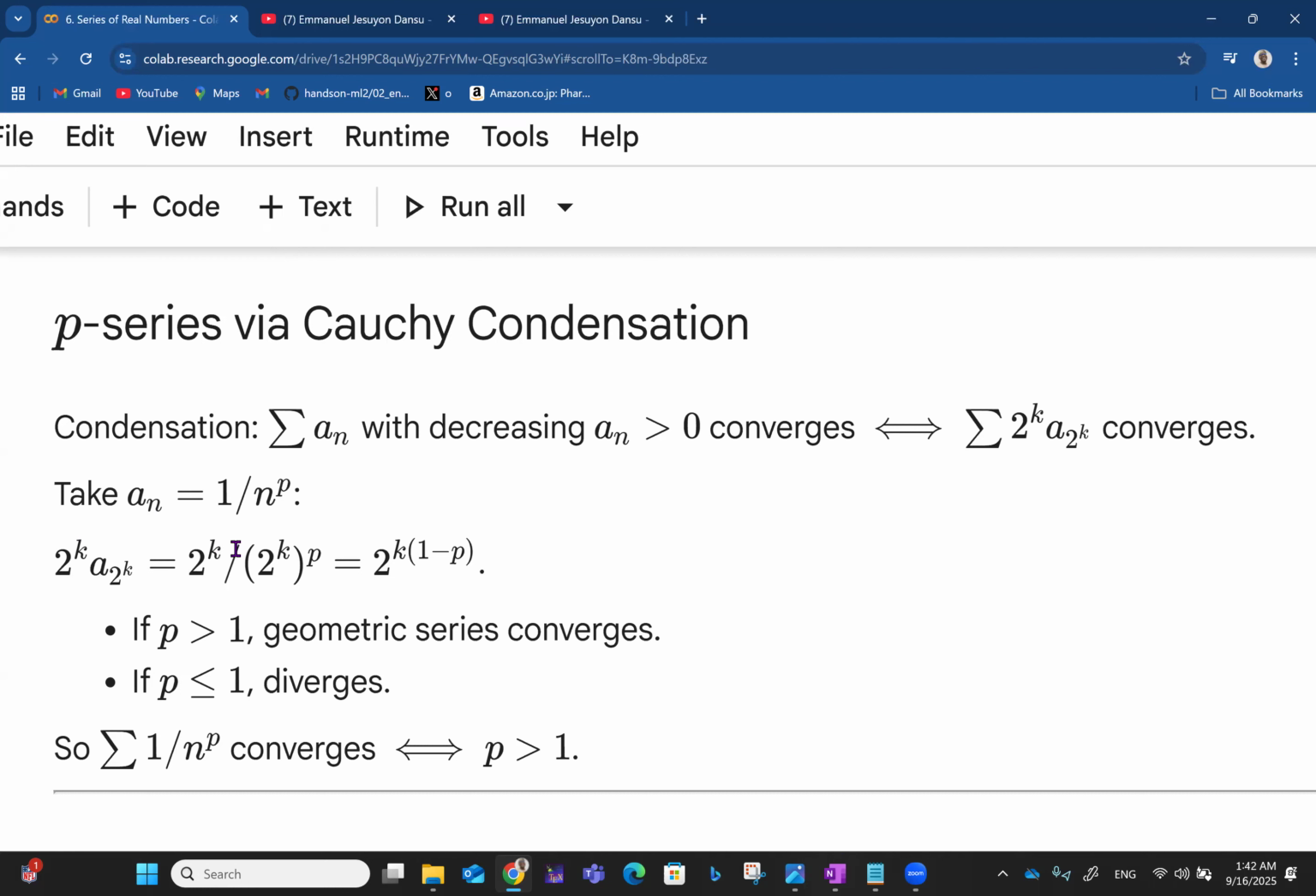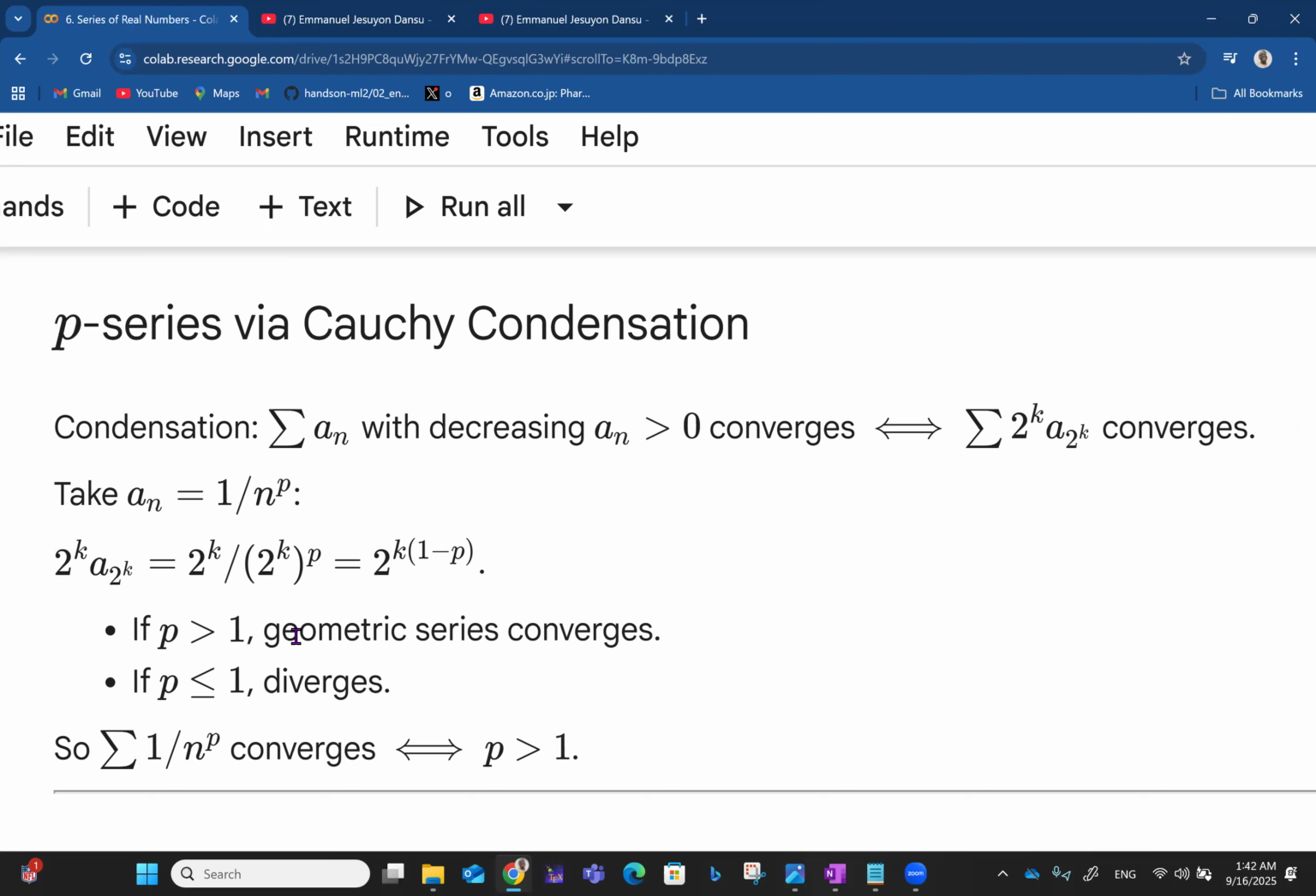equal to 2^k all over 2^(kp), because here we have n^p. So if you have a_(2^k), that is 2 raised to power k with the p outside. If you simplify this whole thing, this is 2^k all over 2^(kp), so that's like 2^(k - kp). And if you factorize that, you have 2 raised to power k(1 - p).